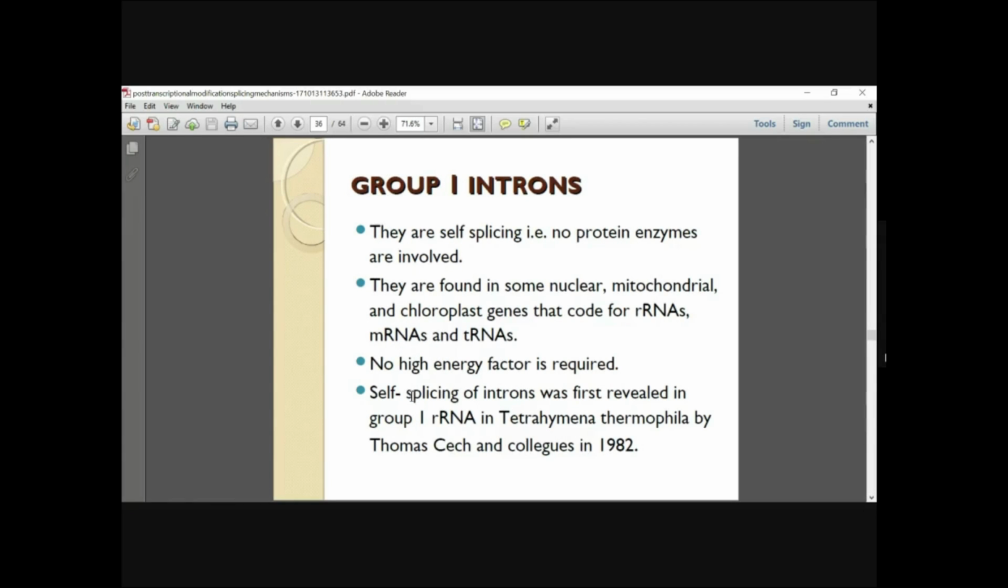So group 1 introns are self-splicing. That is, no proteins or enzymes are involved. They are usually found in some nuclear, mitochondrial, and chloroplast genes that code for rRNAs, mRNAs, and tRNAs. And it does not require any high energy factors or ATP because they are self-splicing. This mechanism of self-splicing of introns was first observed in the case of group 1 rRNA in Tetrahymena thermophila by Thomas Cech and colleagues in 1982. So it was first observed in this particular organism.